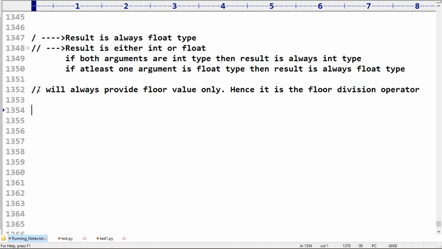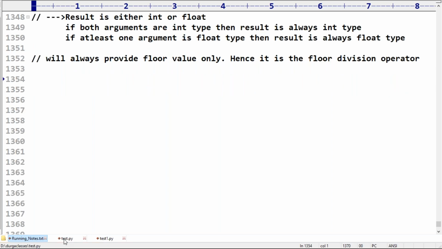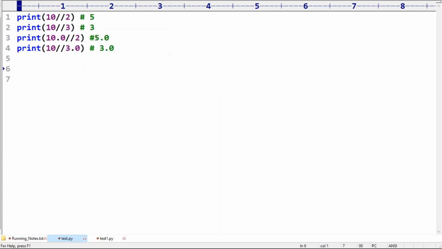Okay. So to resolve confusion, let me go for a confusing example. I want to create confusion so that your confusion by default is going to be resolved.